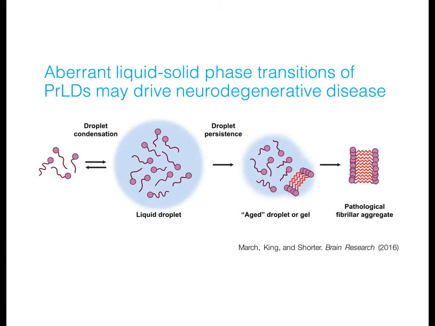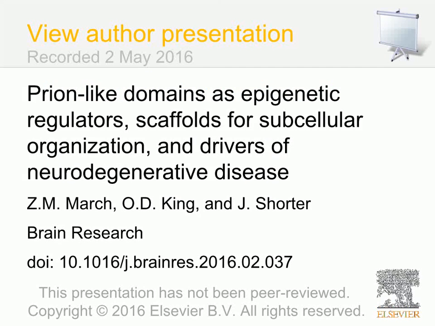However, improper persistence of stress granules can lead to their maturation to a more solid and irreversible form, which is pathogenic and may form the basis for the insoluble protein plaques seen in other degenerative diseases. Although these current reports focused on phase transitions of prion-like domains, which have very distinct primary structure, it will be interesting to see in future studies whether or not other intrinsically disordered proteins occupy similar phases.